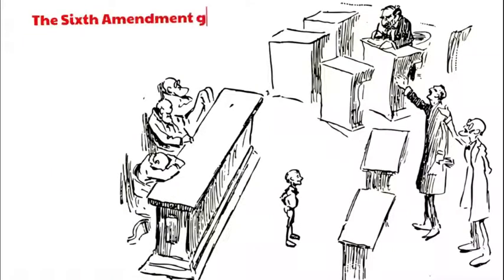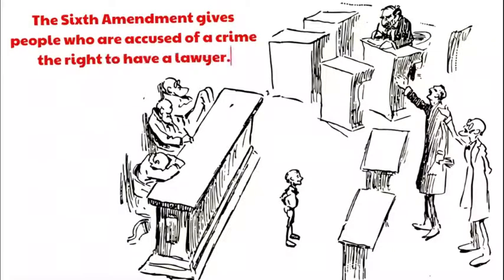The Sixth Amendment also gives people who are accused of a crime the right to have a lawyer. A lawyer is someone who represents you in the court of law. If a person cannot get a lawyer on their own, the government has to provide one. The Sixth Amendment also guarantees people the right to know what crimes they are accused of and to speak face to face with the witnesses that are accusing them.